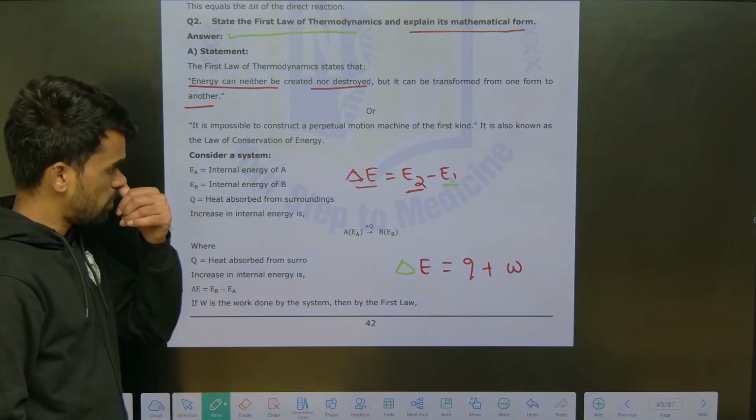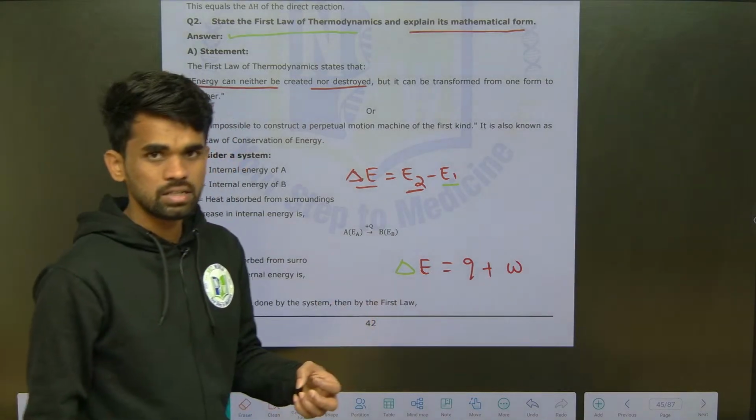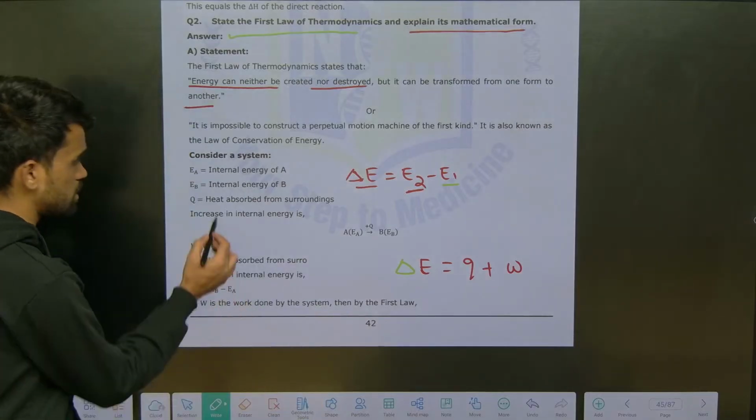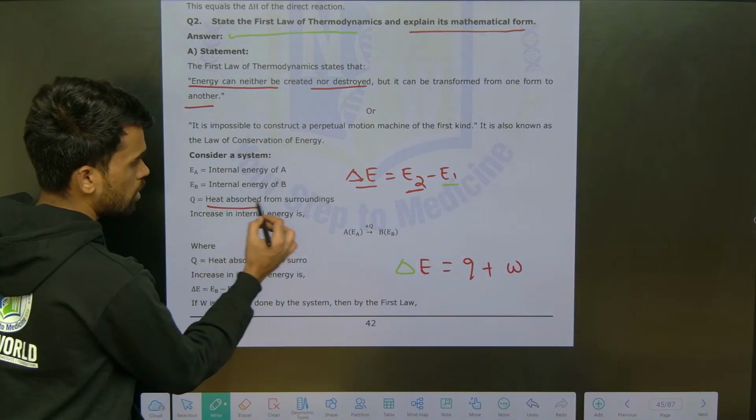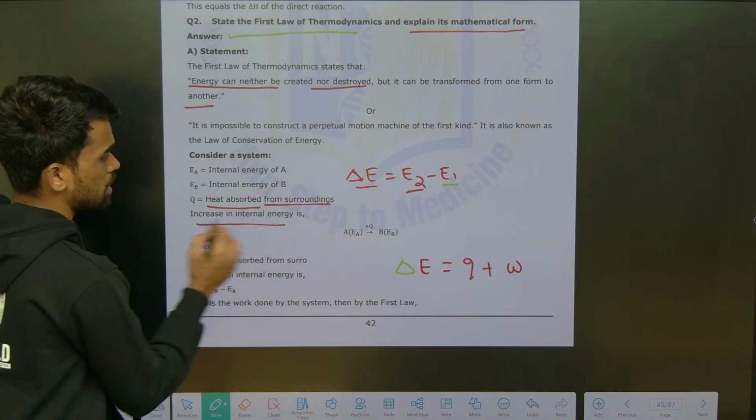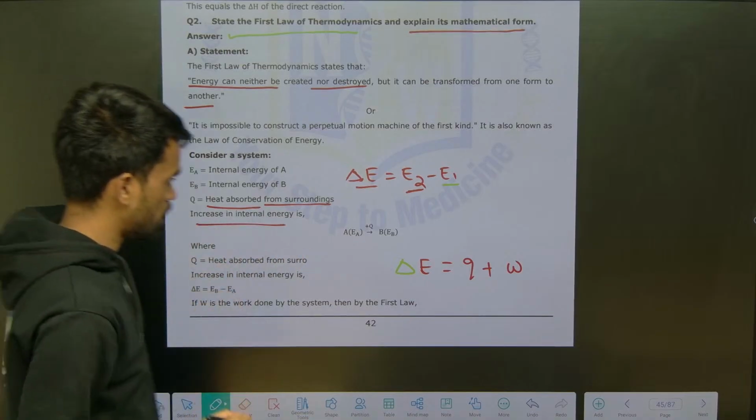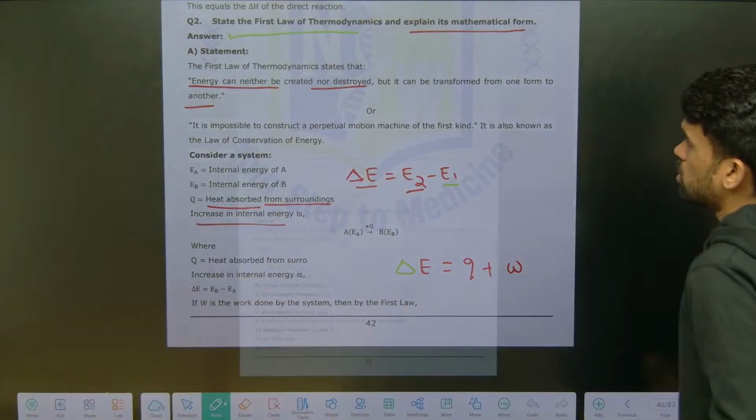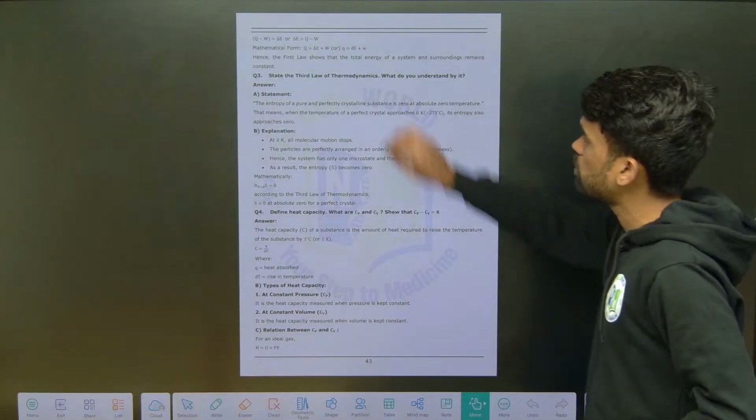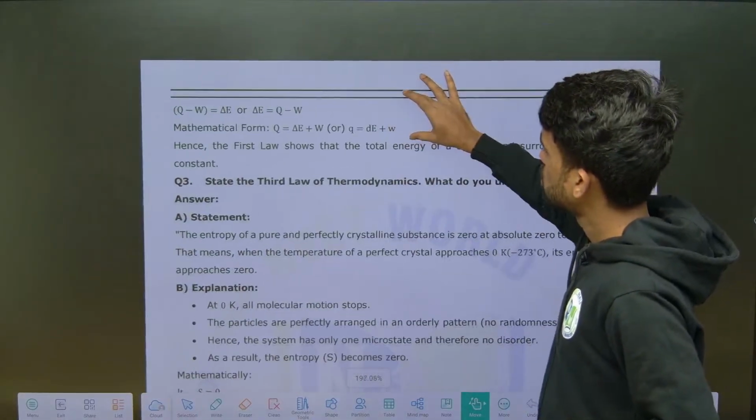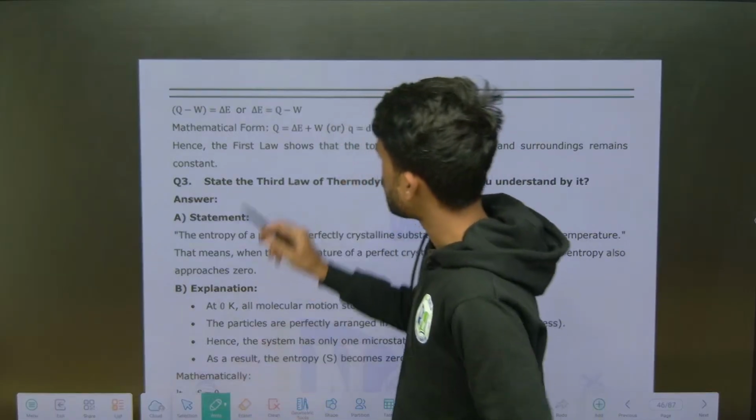Okay, right. And what about Q here? Q is heat absorbed from the surroundings. Increase in internal energy is given in the following way. W is work done here. So now look here, the formula will be mentioned in this way, so it depends on which way you are indicating.